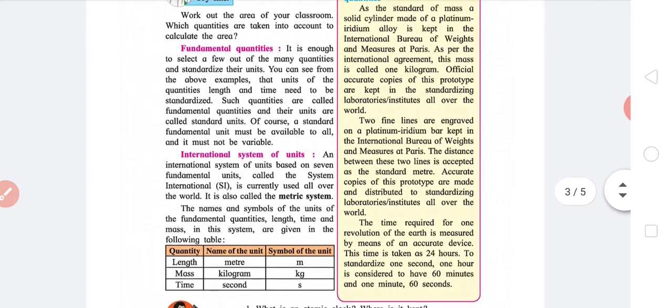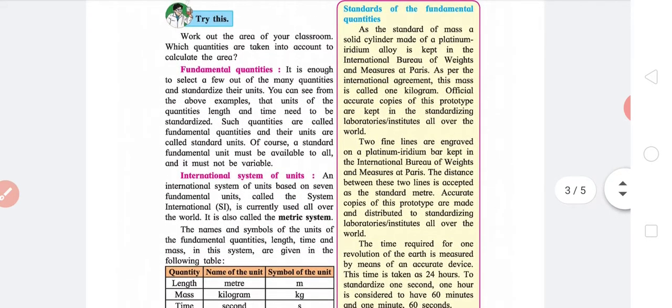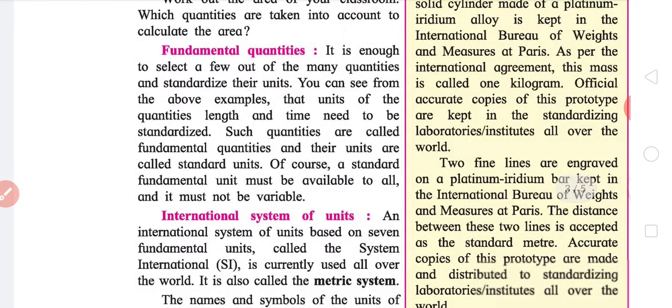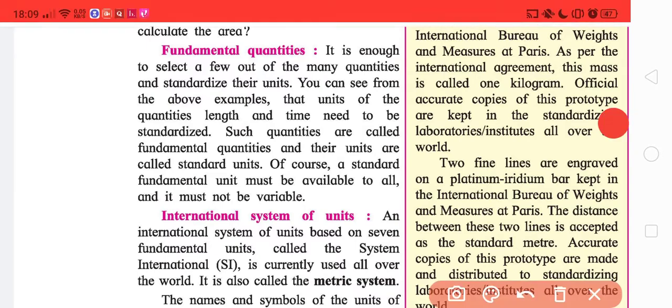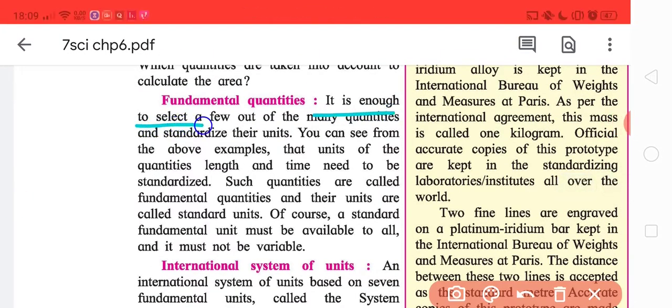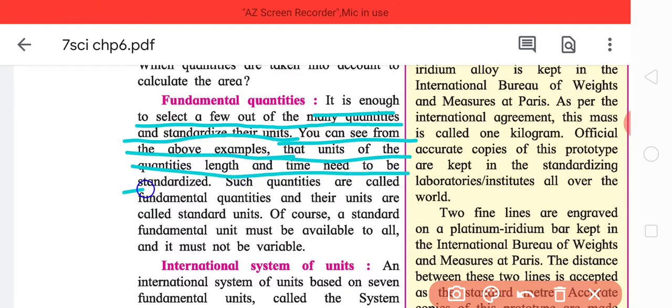Now let's come to fundamental quantities. There are at least thousands of comparisons we need to make, and a lot of very different kinds of units are needed. But some units are called fundamental units. That is how you define it. It is enough to select a few out of the many quantities and standardize their units. You can see from the above example that units of the quantities length and time need to be standardized.